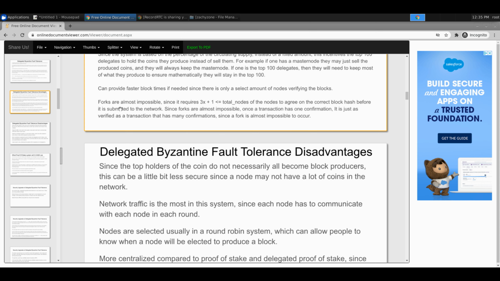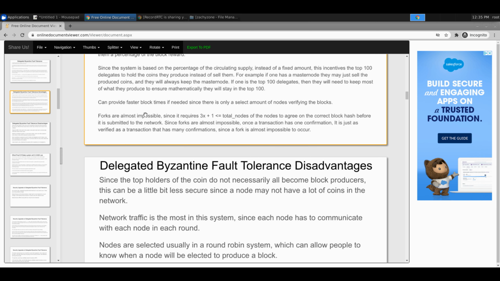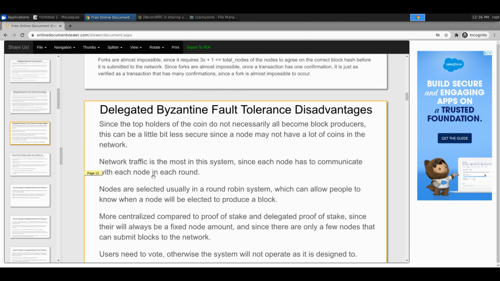And what I like about that is that it basically kills the nothing at stake problem. It kills all the forks. It's basically an unforkable chain. Obviously, what I mean by that is you can make copies of it, and you could still technically fork it, because if people don't like what we're doing, the community could create an Xcash Classic, or something like that. But what it means is that 67% of the delegates have to go one way or the other. It's not like you can just pop out two different alt chains. So it's an unforkable blockchain. That really caught my attention.